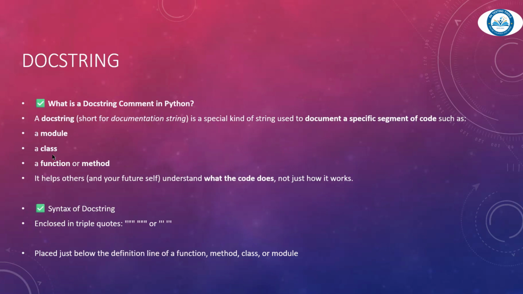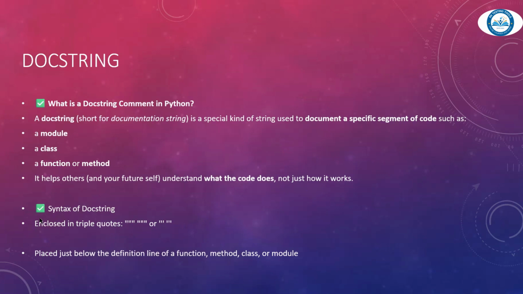You can use it for a module, a class, a function or a method. It helps others understand what the code does, and not just how it works. Other people will understand the purpose of the code you have written.